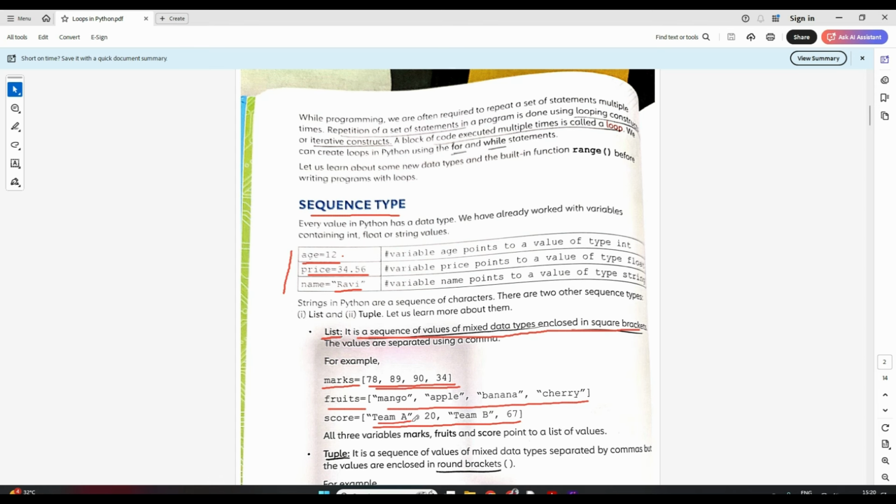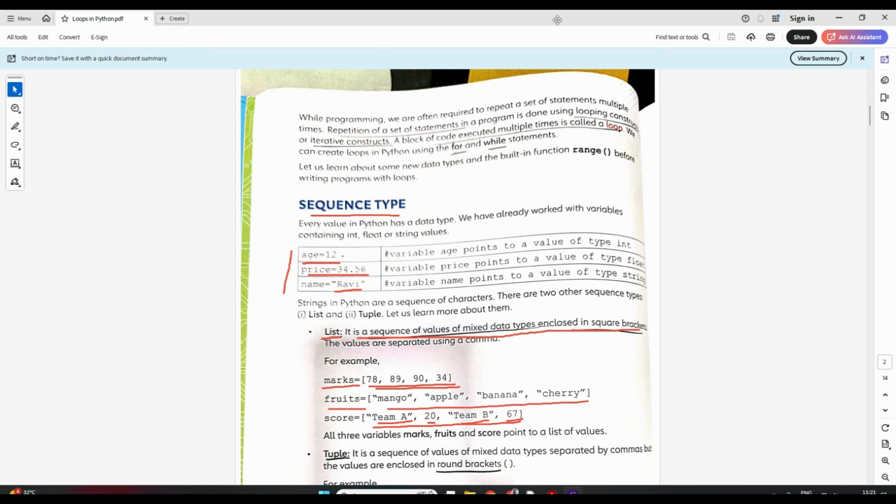You have a string, an integer, again a string, again an integer. So in a list we can have a mix of data types. As we move forward, I'll give you an example and show you how we use this list. For using the for loop and the while loop, we have to use this list.